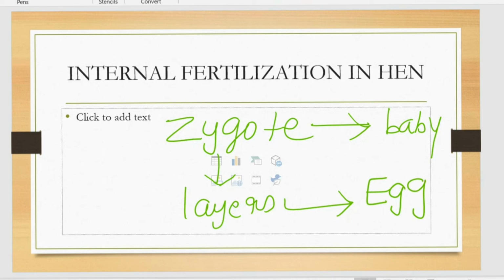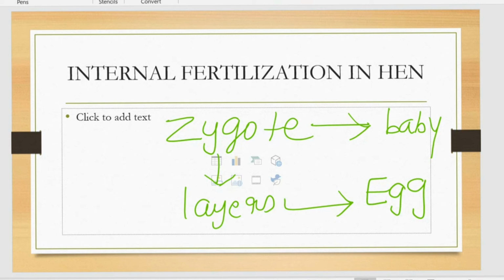So internal fertilization happens, but the growth into a chick continues outside the body with favorable conditions like sufficient warmth. The embryo takes about 21 days to develop into a complete chick. During this development, the embryo gets all its food from the egg yolk, and the albumin present in the egg helps protect the embryo from damage. It also gets oxygen diffused through the shell. So like this, internal fertilization happens in the hen.